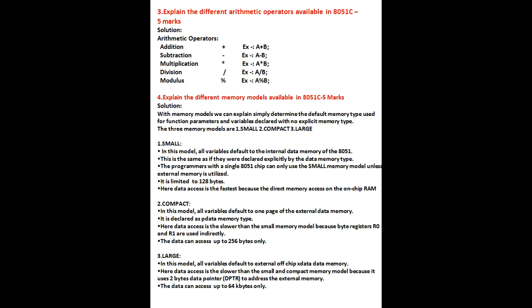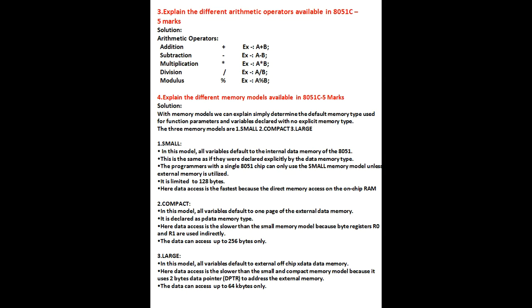Next, fourth question is: explain the different memory models available in 8051 C. Again, it's asked for 5 marks. Here in C programming, your program occupies different memories in 8051. So depending on the program, you can divide the whole memory model into mainly 3 types: first one small, second one compact, third one large.